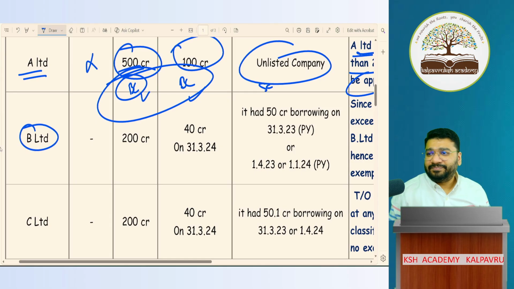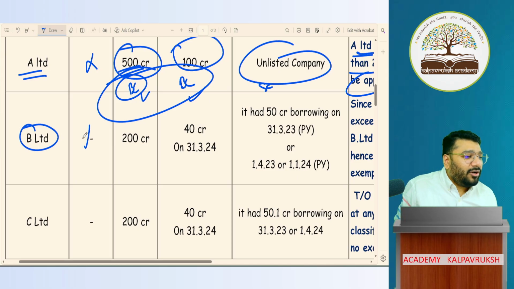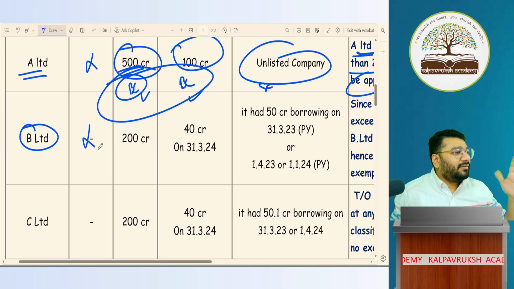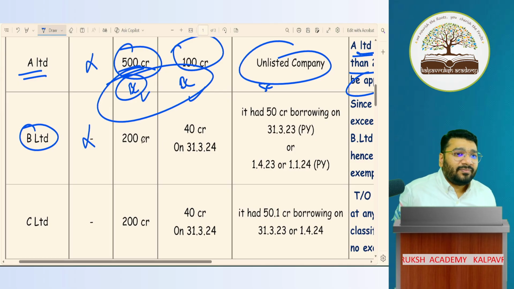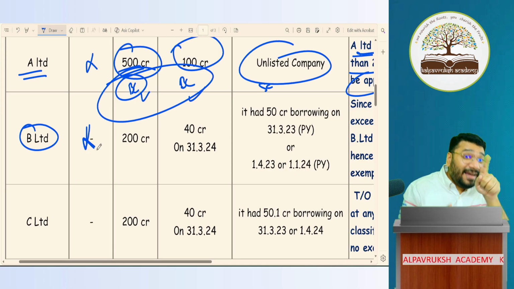B Limited. Turnover, no. Net worth, oh my God. Sorry. She's very clear. Where I make a mistake, she'll catch hold of me. Sorry, my dear. It is net worth. Net worth is not given.